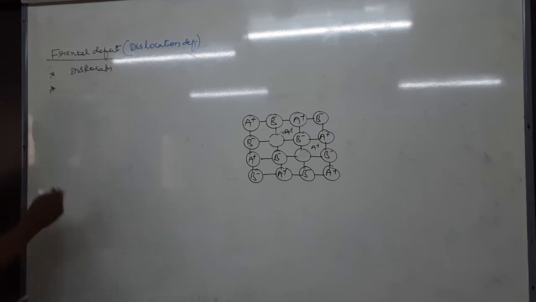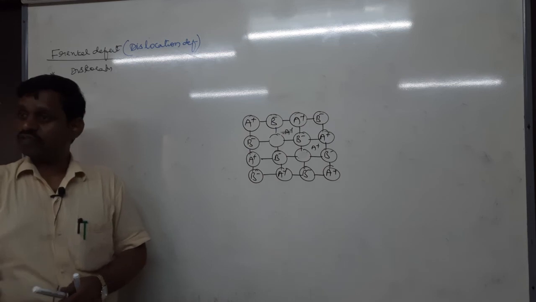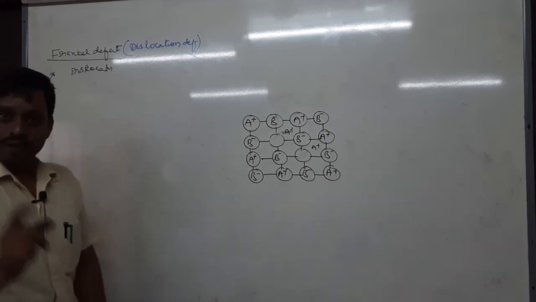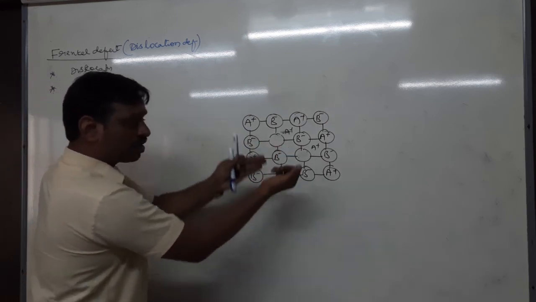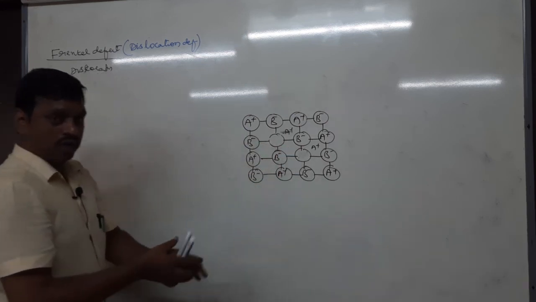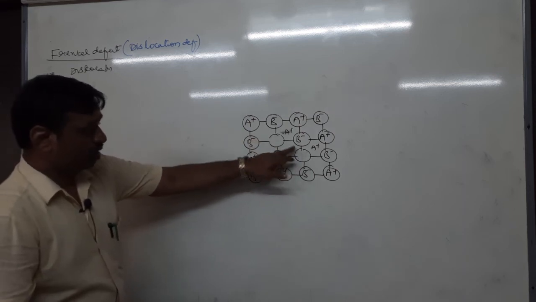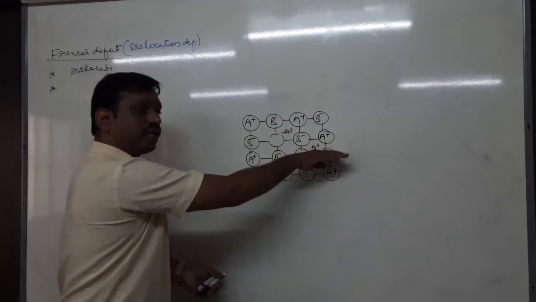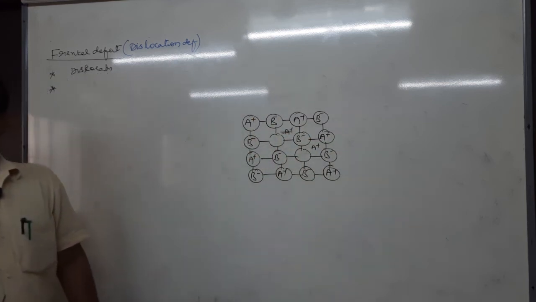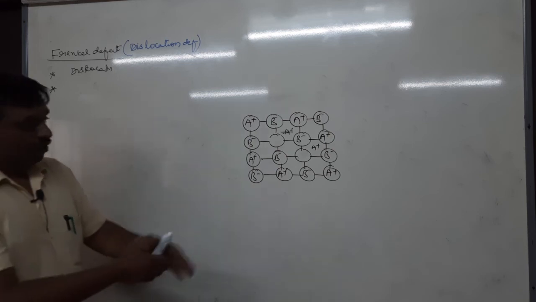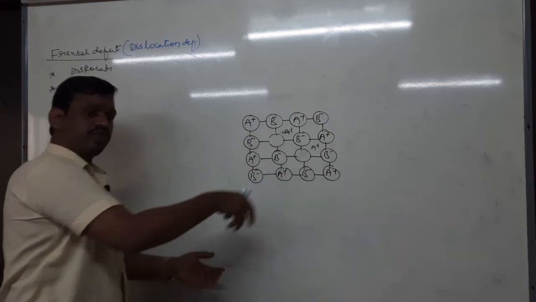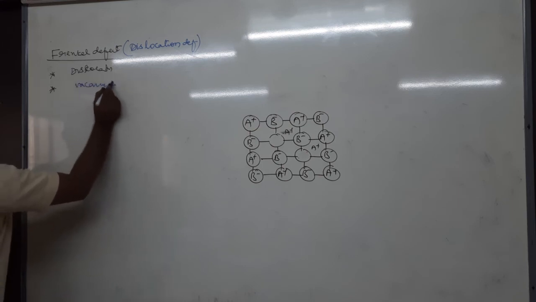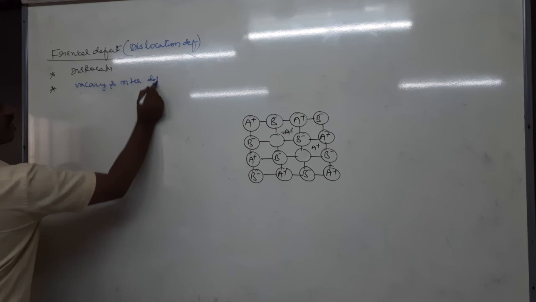Okay, this defect is also called vacancy defect as well as interstitial defect. Yes or no? Yes, it is called vacancy defect because cations are vacating their normal site. So at the original site it is a vacancy. At the new position they are entering, therefore they are interstitial. Therefore Frenkel defect is a vacancy as well as interstitial defect.